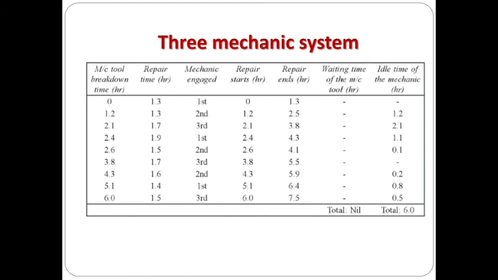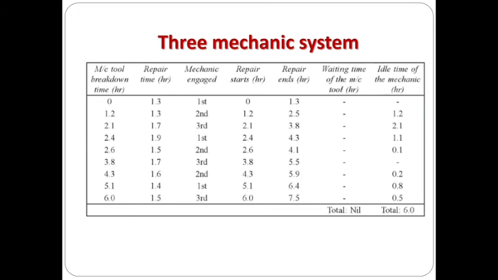And the more simulations we run, the more accurate the result will be, right? But in our problem it is given as 9 simulations for 9 random numbers, so we are restricting ourselves to 9 simulations. But in real cases, the more simulations, the more accurate your result will be. So now we have calculated the waiting time of the machine tool and the idle time of the mechanic for the 2 mechanic and 3 mechanic systems.